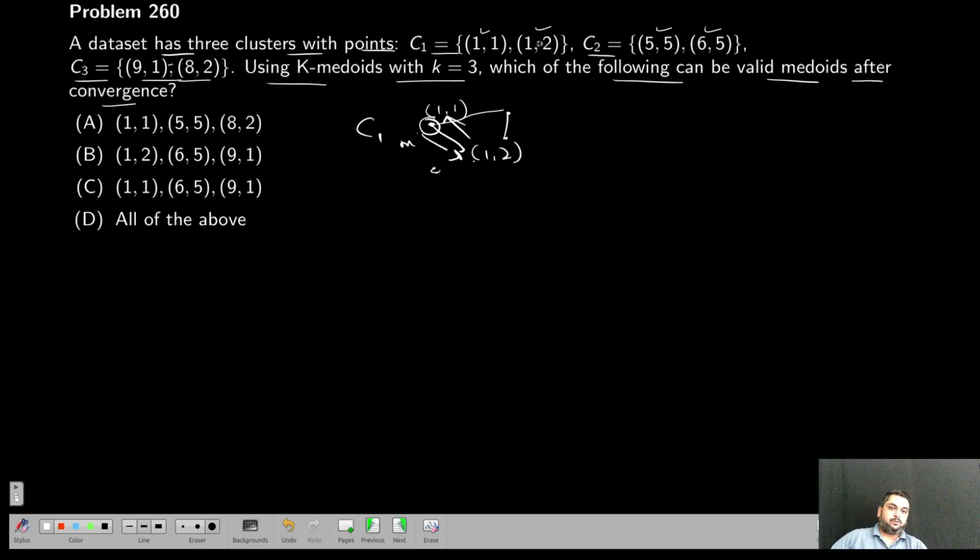Since there are only 2 points, it's a straightforward question. Anyone can be a Medoid. Here also the same thing, anyone can be a Medoid. Here also anyone can be the Medoid. So to observe, all the points can act as Medoids: (1, 1), (5, 5), (8, 2) in that order. So the answer is all of the above.